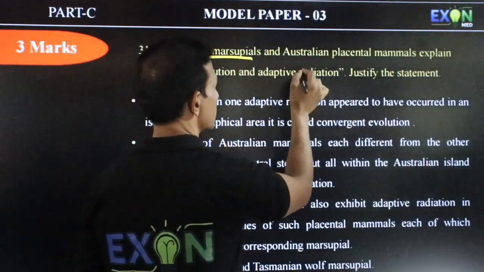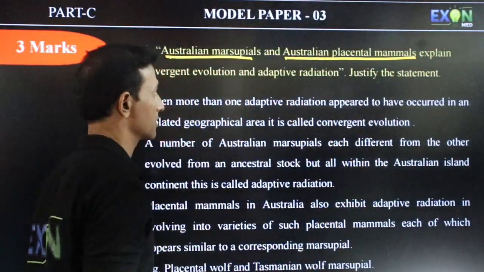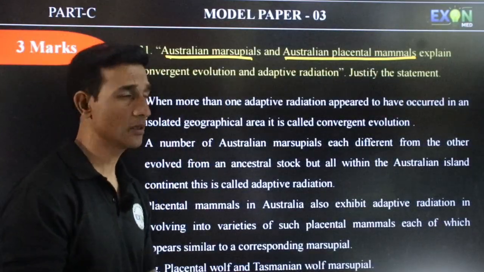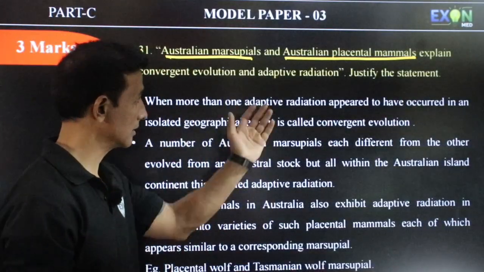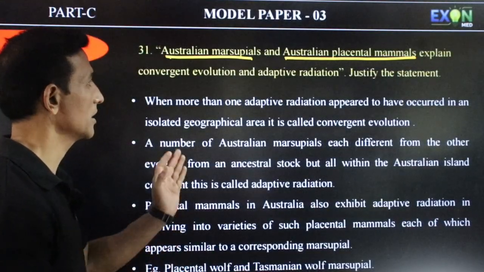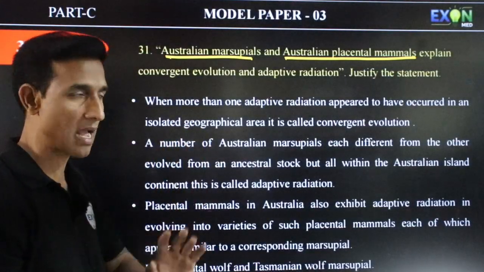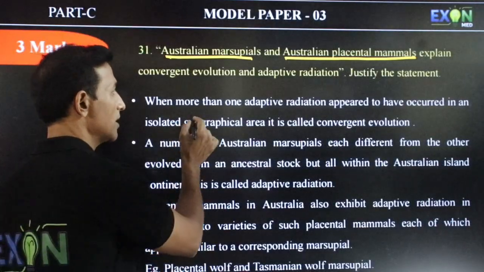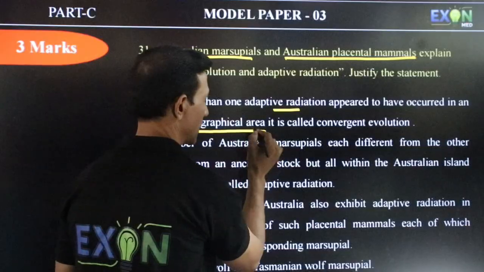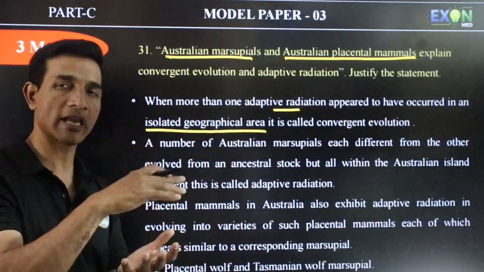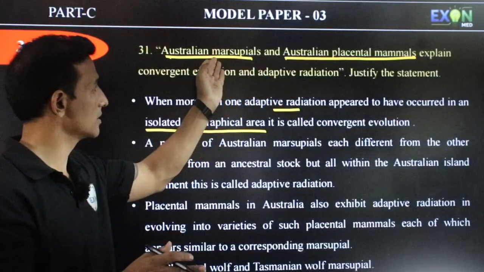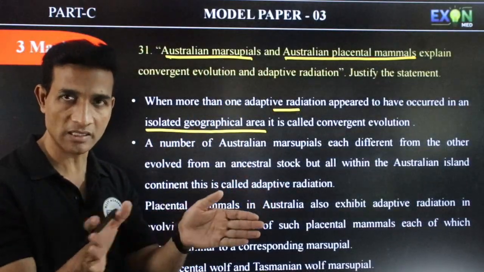Australian marsupials and Australian placental mammals. Here, both show convergent evolution and adaptive radiation. Justify this statement. When more than one adaptive radiation appears to have occurred in an isolated geographical area, there is divergence of these Australian marsupials as well as placental mammals.